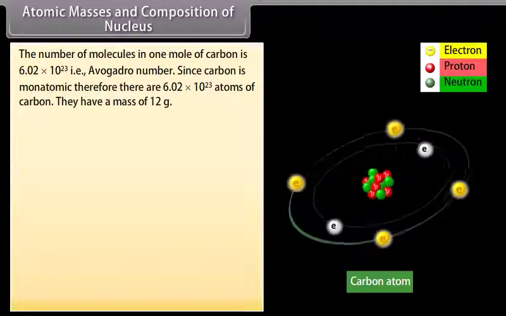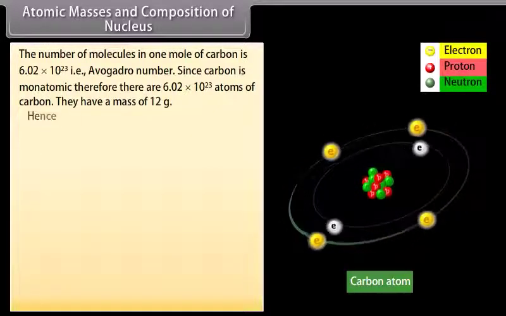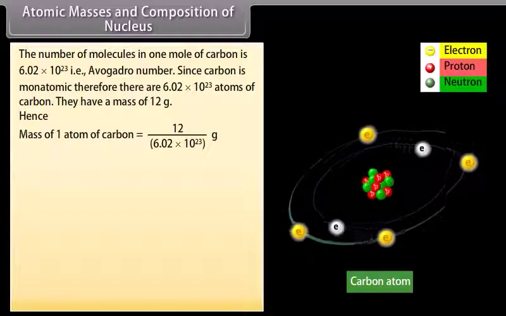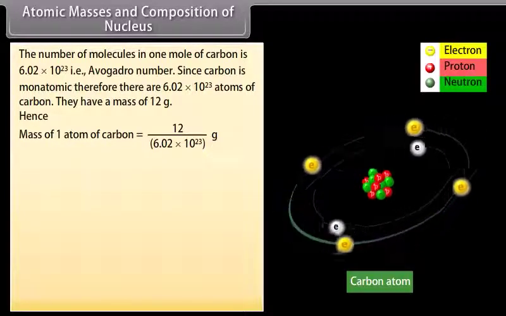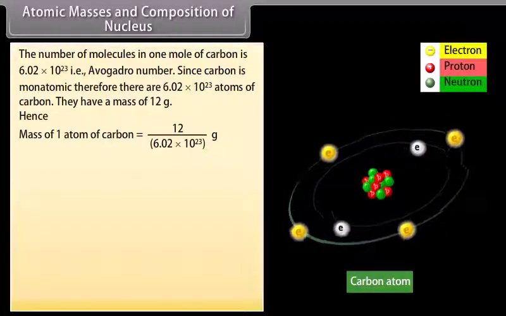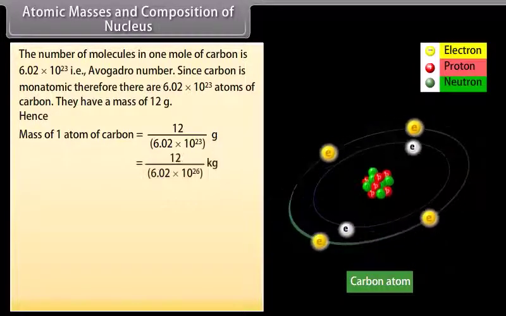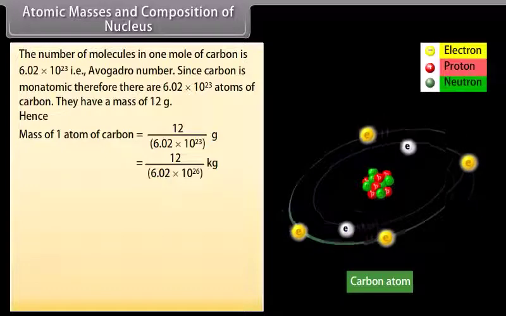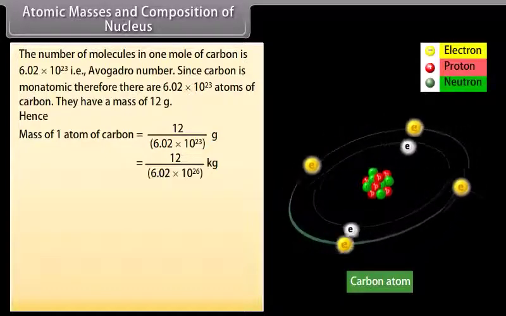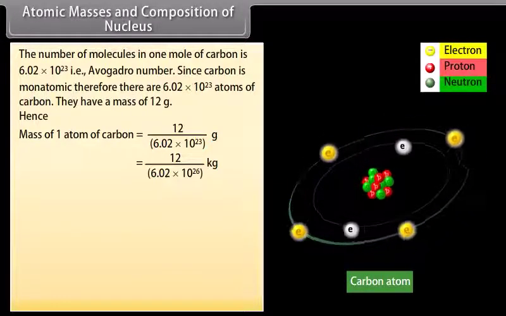They have a mass of 12 gram. Hence, mass of one atom of carbon is equal to 12 by 6.02 x 10^23 gram, which is equal to 12 by 6.02 x 10^26 kilogram.